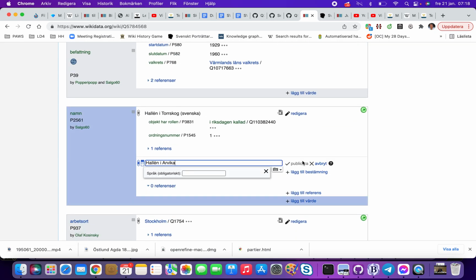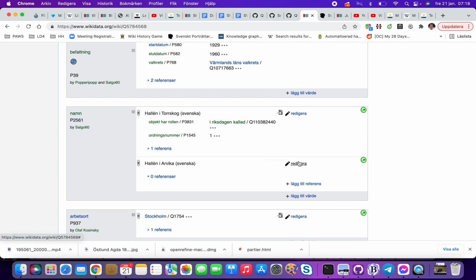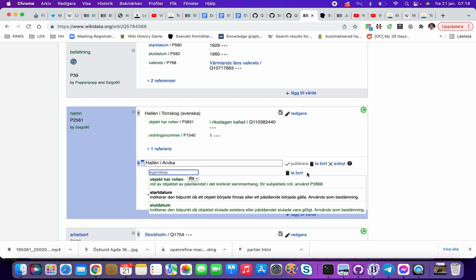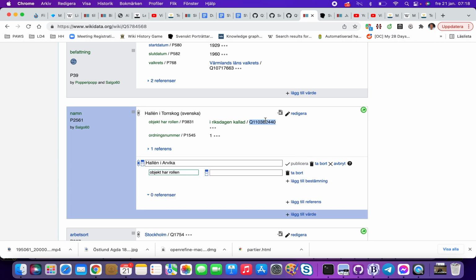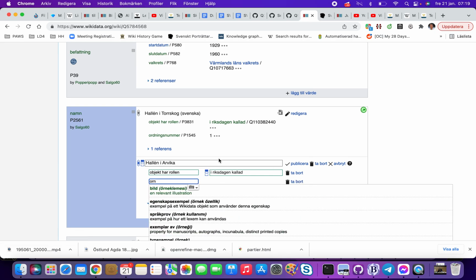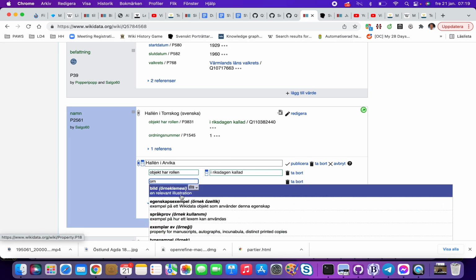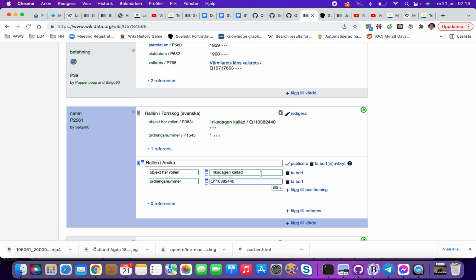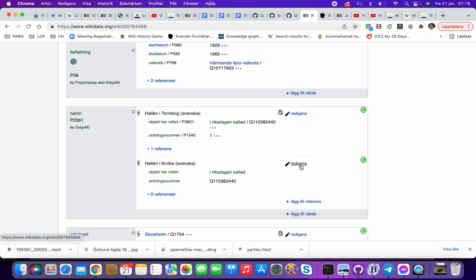Here I add another entry. I say it's Swedish. This is a multilingual field. And then we can say that this person has object, has role, and then we can say it's I riksdagen kallad, and then we say he's ordering number 2. But it would be excellent if we could get dates when it started to be used. I think that would be cool for others.